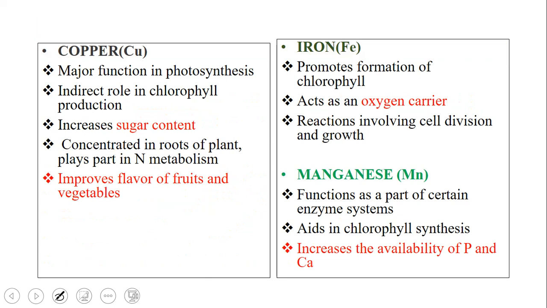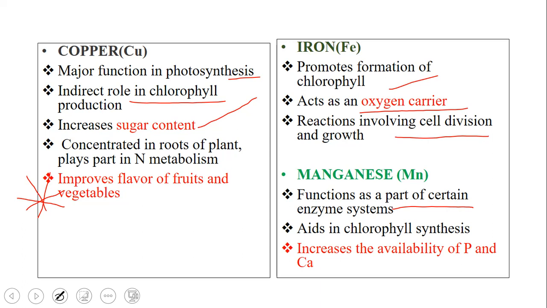Then copper. It has a major function in photosynthesis, an indirect role in chlorophyll production, increases sugar content, is concentrated in the roots of the plant, and plays a part in nitrogen metabolism. It improves the flavor of fruits and vegetables. And then iron. It promotes chlorophyll formation. It acts as an oxygen carrier. It reacts involving cell division and growth. And then manganese. It functions as a part of certain enzyme systems, aids in chlorophyll synthesis, and increases the availability